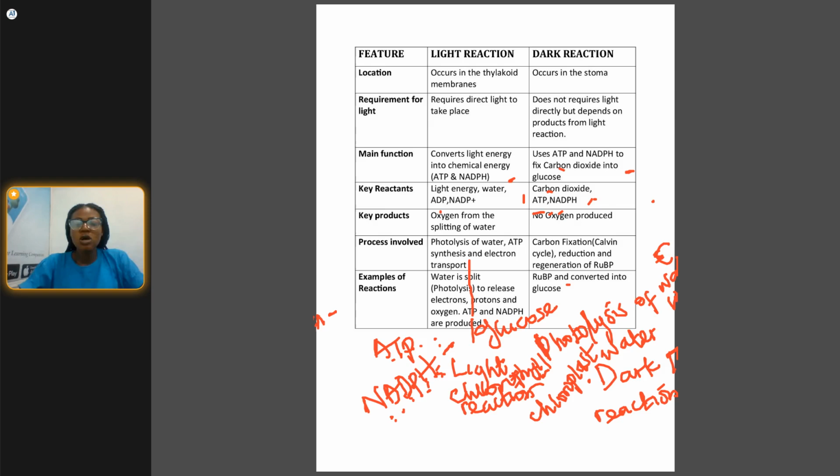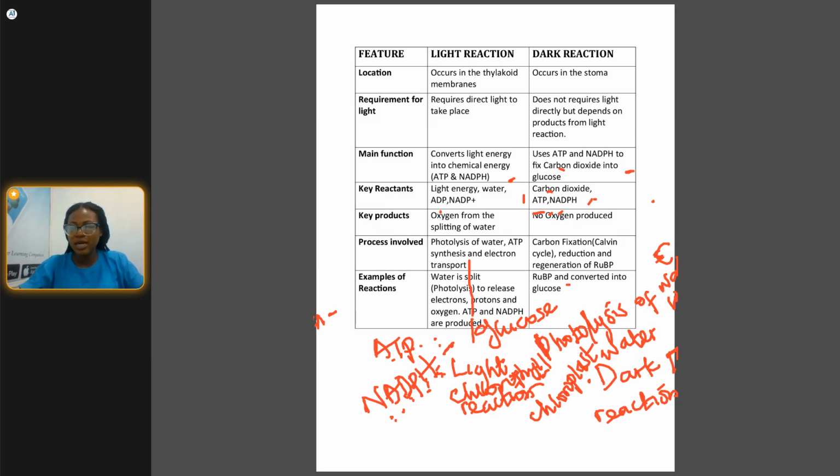A leaf on a plant that photosynthesizes well is the one that gives starch. So how can we know that a plant is photosynthesizing? What is the practical way that we can use to detect the presence of starch in a leaf?